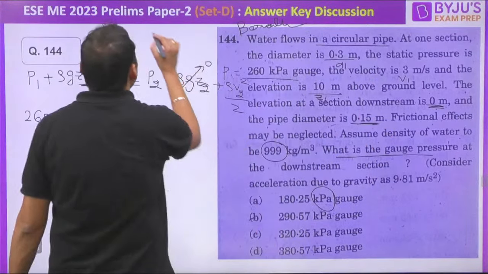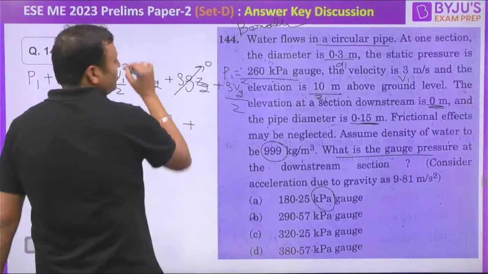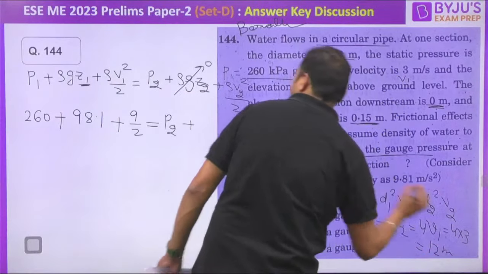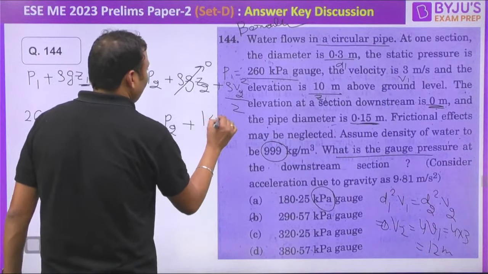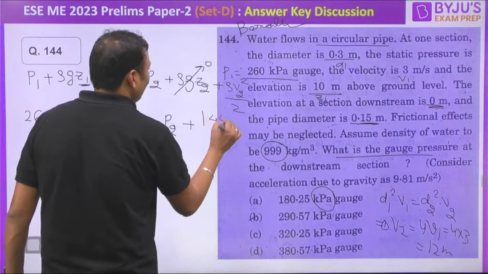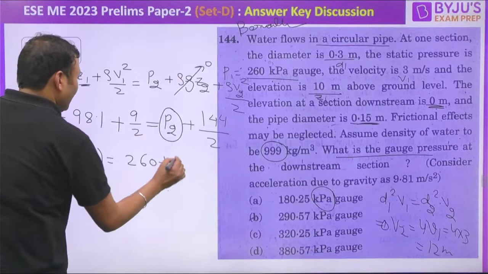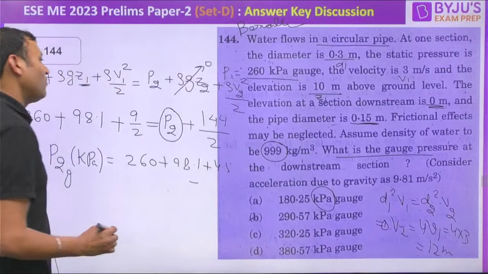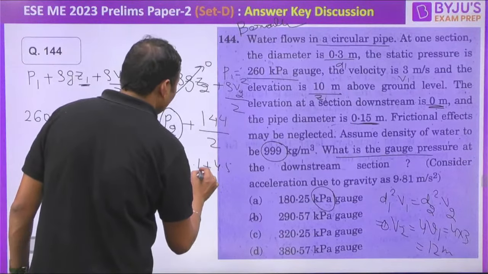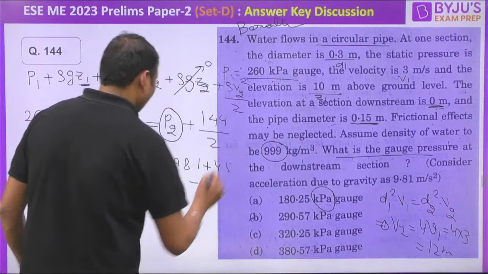It is becoming half. So from the continuity equation, D1 square into V1 is equal to D2 square into V2. So V2 will be equal to 4 times V1, that is 4 into 3. V2 is equal to 12 meter per second. So it will be 12 square, that is 144, divided by 2. That will give you the value of P2. So P2 gauge in kilopascal will be equal to 260 plus 98.1 plus 4.5 minus 144 by 2, that is 72.